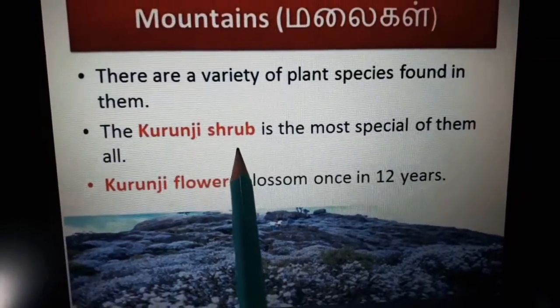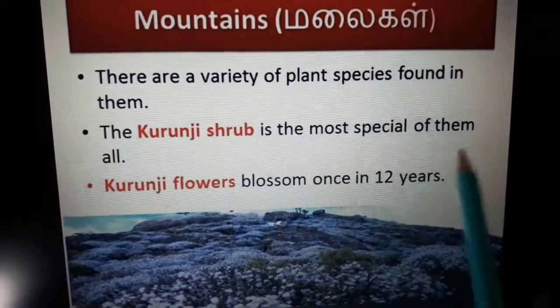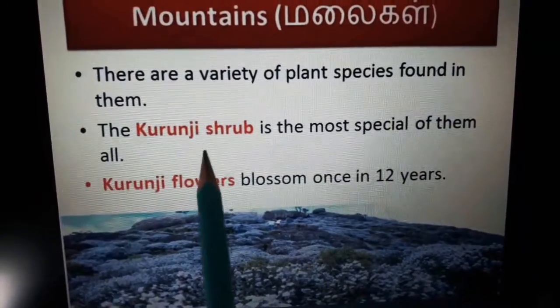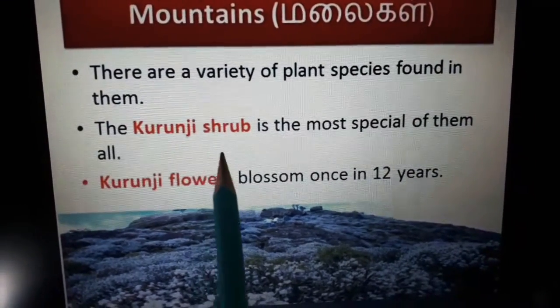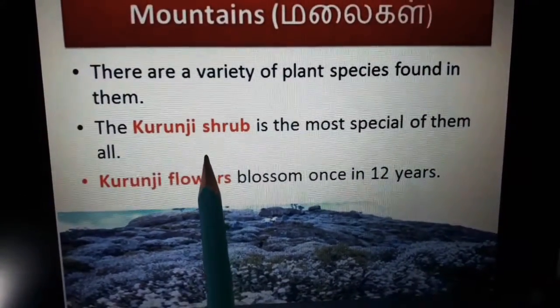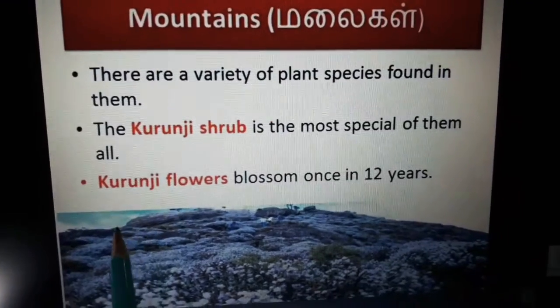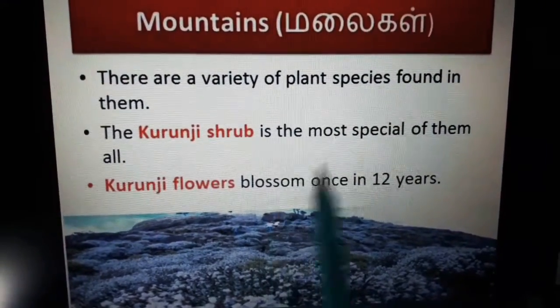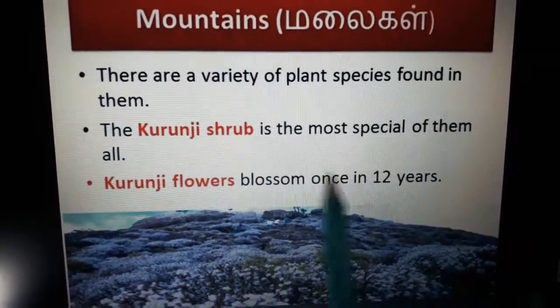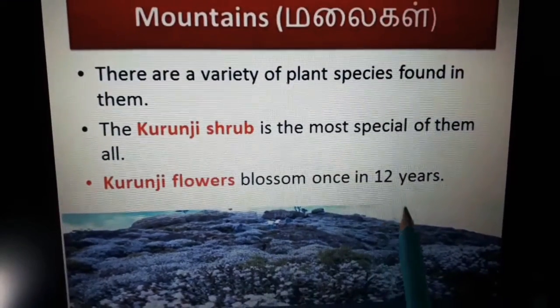The Kurunji shrub is the most special of them all. The Kurunji flower is a very famous and beautiful flower. We already studied, right? Kurunji flowers bloom once in 12 years.